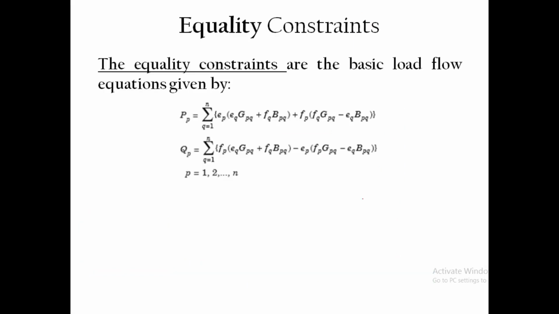Equality constraints are the load flow equations, P_p equal to, Q_p equal to some values. Whatever we considered in the load flow equations, those values which come with an equal to are known as equality constraints.